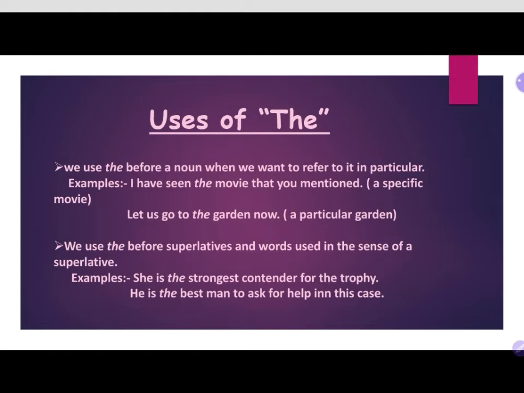Let us go to the garden now. A particular garden means we are telling, let's go to the garden, the particular one. We are not telling, let's go to any garden. We are telling the garden.